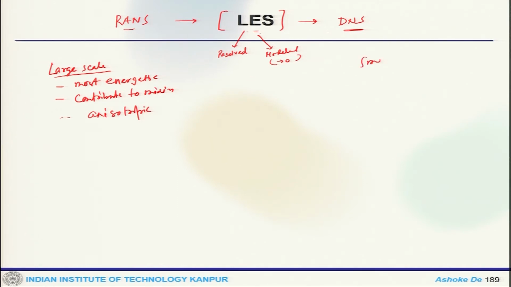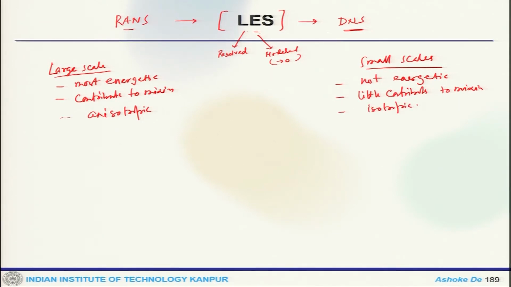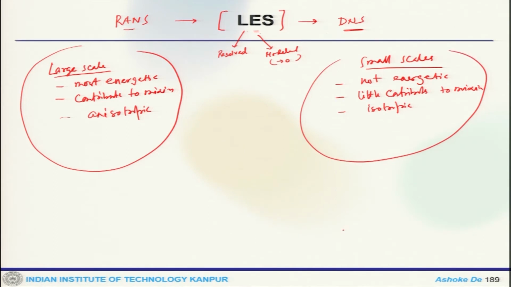Whereas if you look at the small scale or the microstructures, they are not energetic, so they make little contribution to mixing, and they are more or less isotropic or universal structures. So, the whole idea is that in LES you solve for the large scale structures and model the small scale structures.